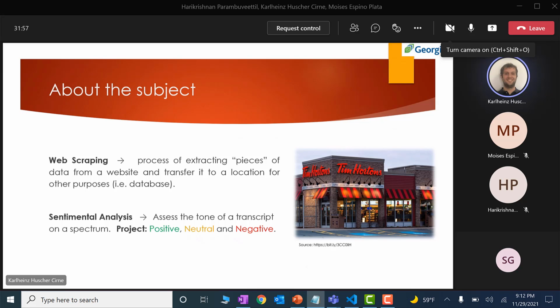And sentimental analysis is the process to assess the tone of a transcript and create categories of a certain text or a certain comment, and to analyze if it got a good outcome or a bad one. For this project, we are going to create 3 categories that are positive, neutral, and negative.